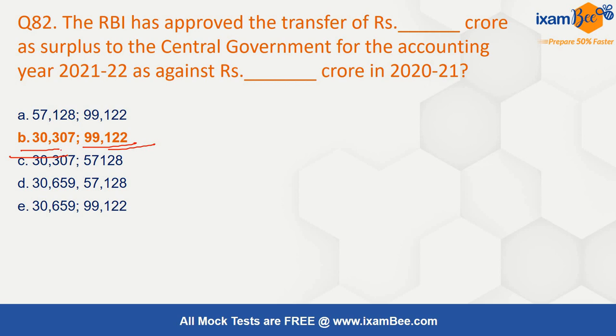If you apply this logic of finding out what appears most, maximum 99,122, here also 99,122, here also, so maximum times it is this, and 30,307, 30,307, so two times it was there.